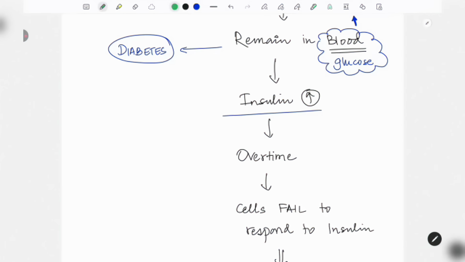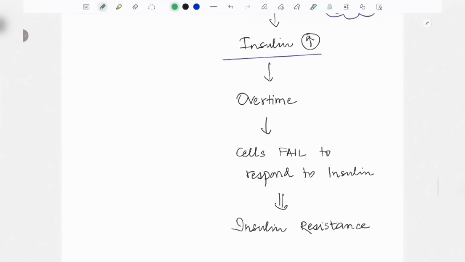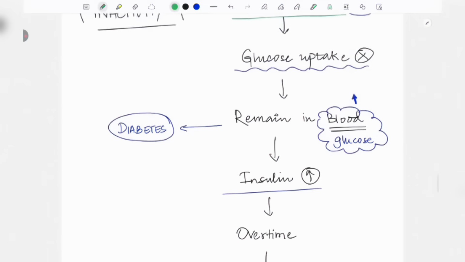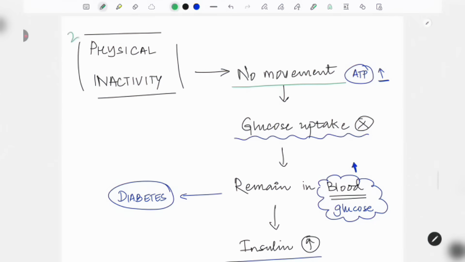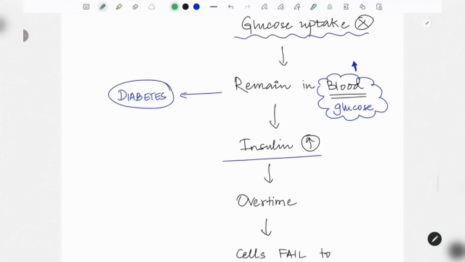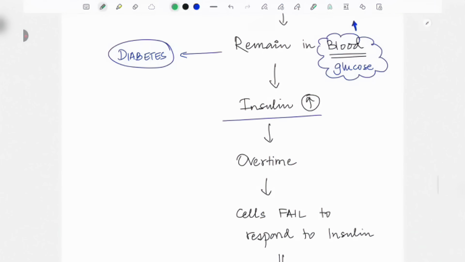Over time, even if you give so much insulin, the cells will fail to respond to insulin, and that will lead to insulin resistance. So you got it, right? The second cause is physical inactivity leading to insulin resistance because of repeated stimulation of insulin due to increased blood glucose due to loss of activity. Got it?